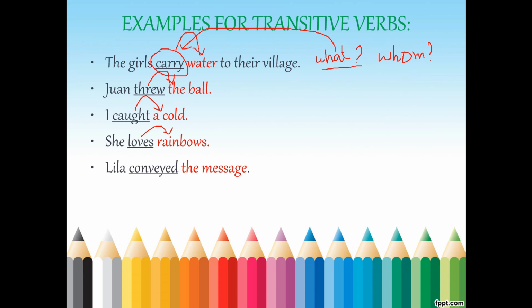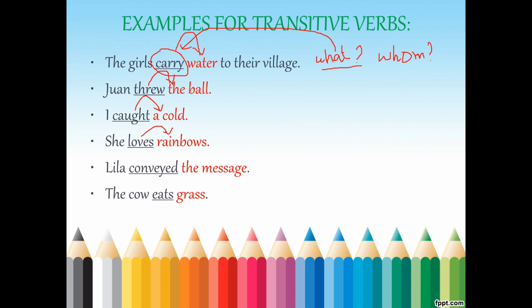Now I will go with that. The cow eats grass. Eats what? Grass. Now I will tell one more sentence here. Ravi gave a book. Gave what? A book. A book is a thing. Ravi gave a book to his friend.